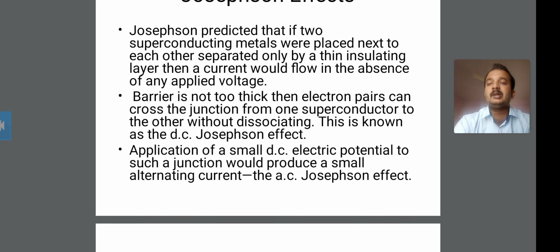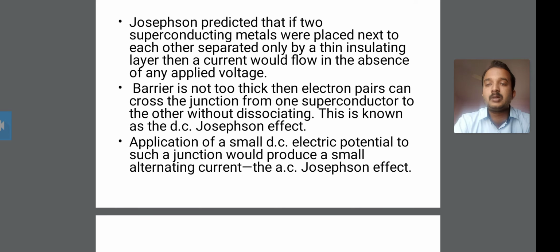This is known as the DC Josephson effect. This definition is very important for your questions.